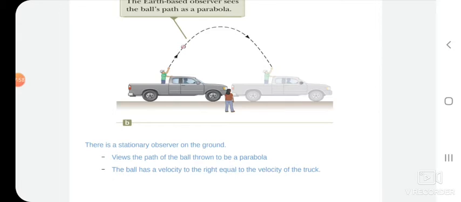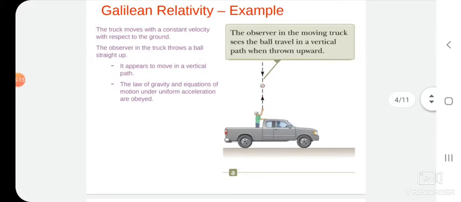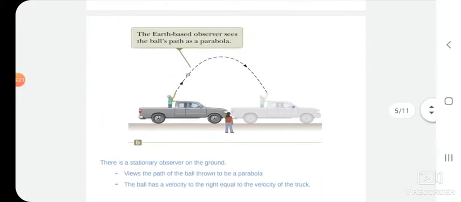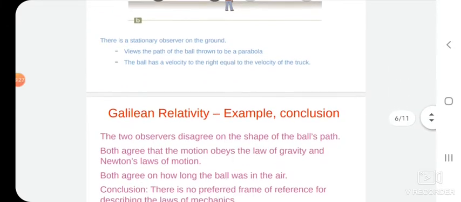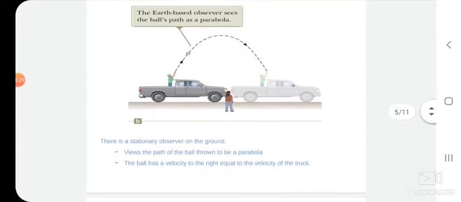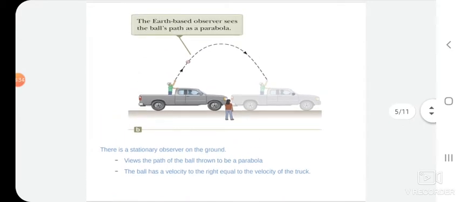For the ground-based observer, the path followed by the ball is parabolic, but the same ball observed from the truck is vertical. This is the main difference between the frames of reference. It depends on which frame you are observing the event from.